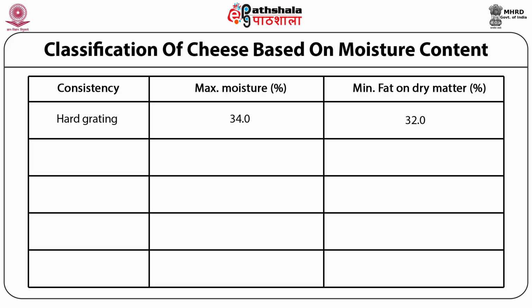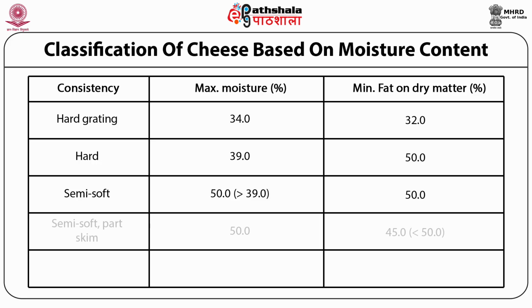minimum 32%. For a hard cheese, not necessarily to be grated, the moisture content could be still greater, up to maximum 39%, whereas the FDM content should be minimum 50%. The next variety, semi-soft variety, the moisture can be maximum 40%, whereas the fat on dry matter should be minimum 50%. Next, going to semi-soft but part skim, because we have already started with a milk which has been standardized to a low fat content.